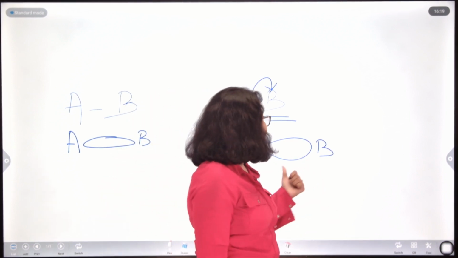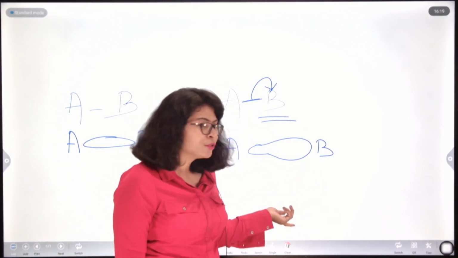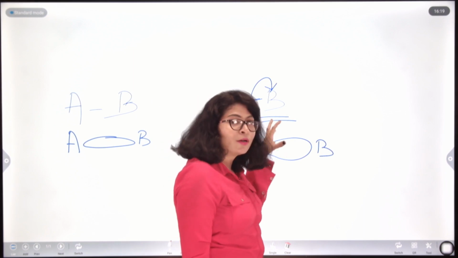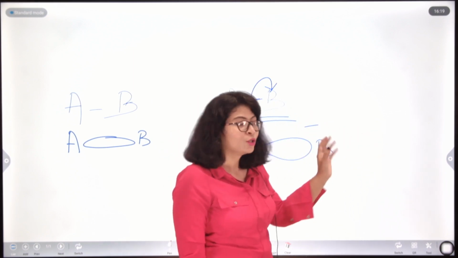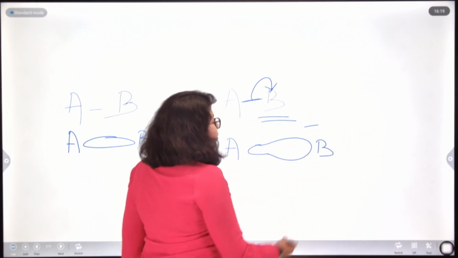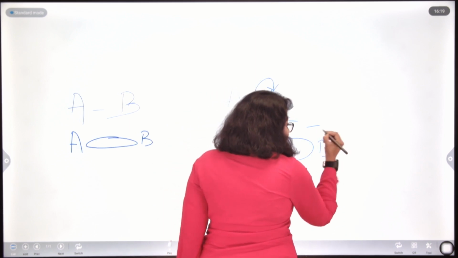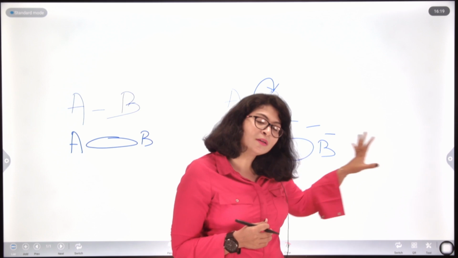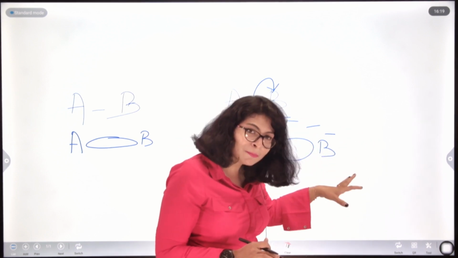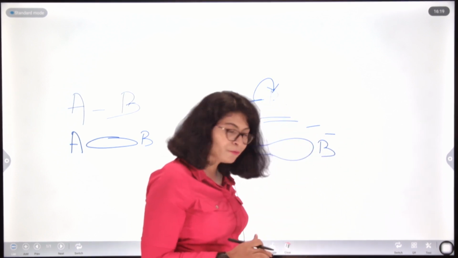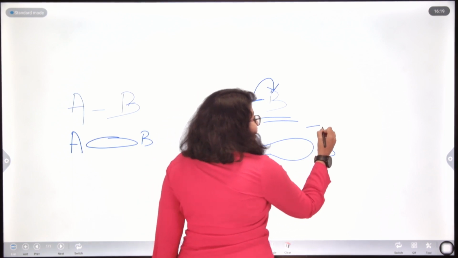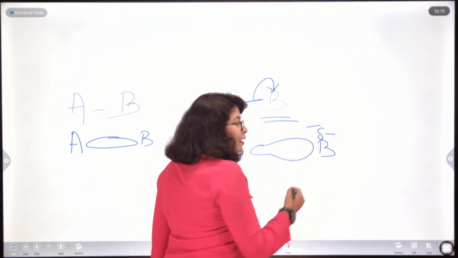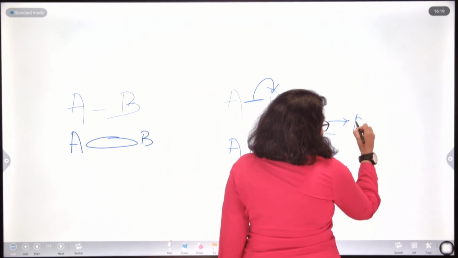What will happen? Electrons mean negative charge. As the electron density or electron cloud is shifted towards B, B will have a negative charge, but this electron cloud is not entirely taken up by B, it is just partially shifted. Therefore a delta negative is written, and delta signifies partial.